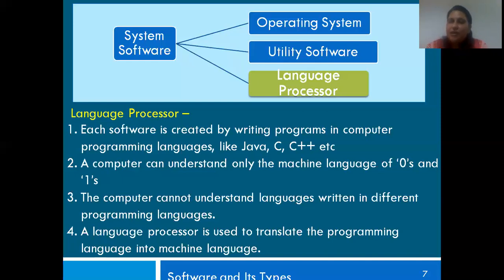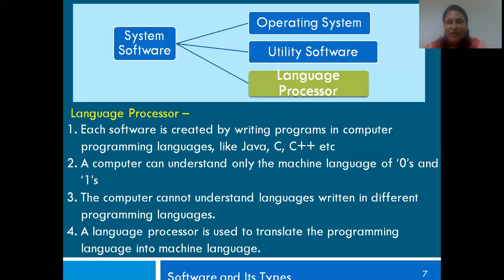It understands only the machine language of zeros and ones. This is the only language that a computer understands. This language is called the binary language. It is highly complicated and not understandable so easily. There are only a few who are into this kind of work. Your binary language is not everyone's cup of tea.